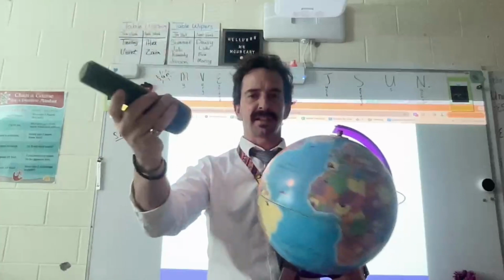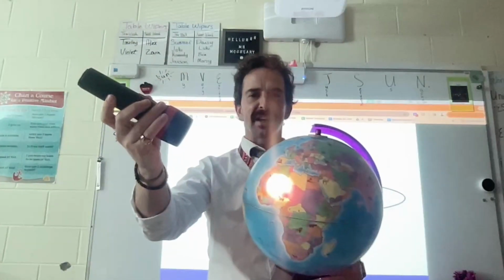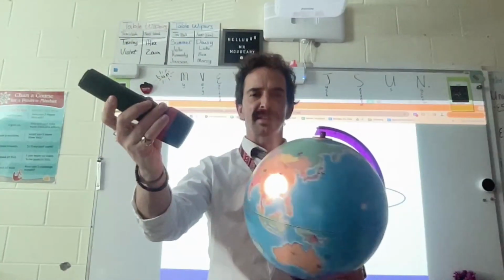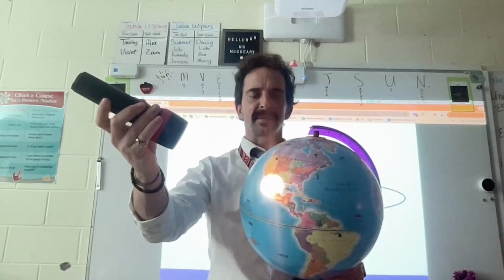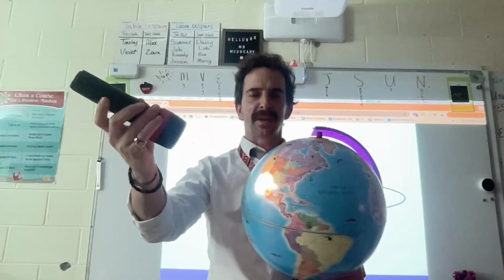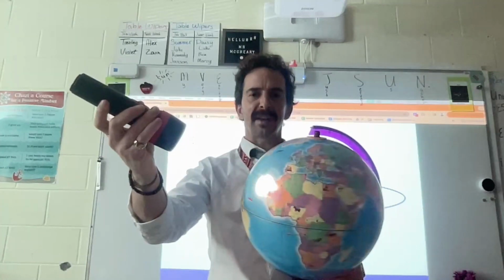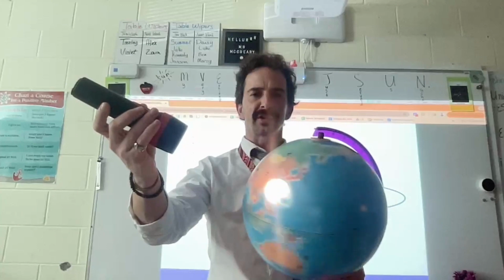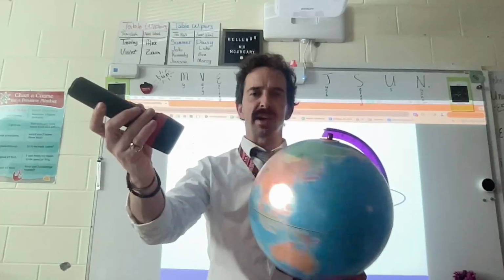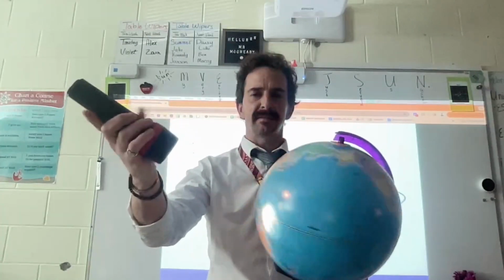If this flashlight's the sun, where the sun is shining is day, and as the Earth rotates, one part goes into night as another spot comes into day. That's North America, and as North America rotates away, it turns to night, and now it's day in Africa and Europe, and so on. So Earth is always rotating. That gives us day and night.